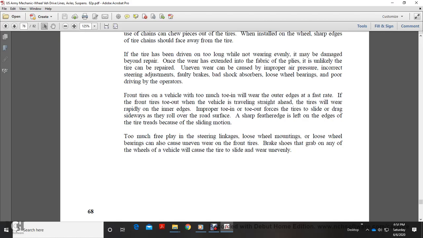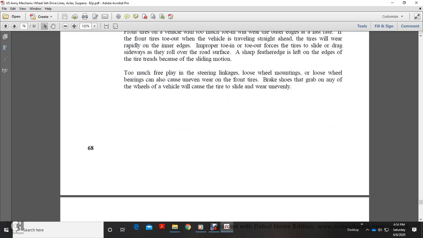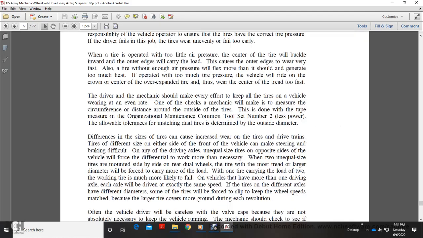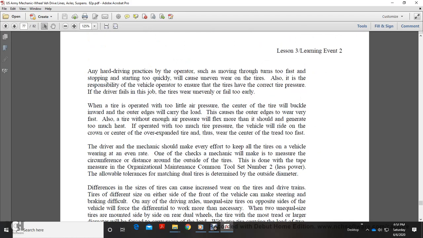Improper toe in and toe out forces the tire to slide and drag sideways as it rolls over the road surface. A sharp feather edge is left on the edge of the tire tread because of the sliding motion. Too much play in the steering linkage, loose wheel mountings, and loose wheel bearings can also cause uneven wear of the front tires. Brake shoes that grab on any of the wheels will cause the tire to slide and wear unevenly. Any hard driving practice by the operator, such as making turns too fast or stopping and starting too quickly, will cause uneven wear of the tires.